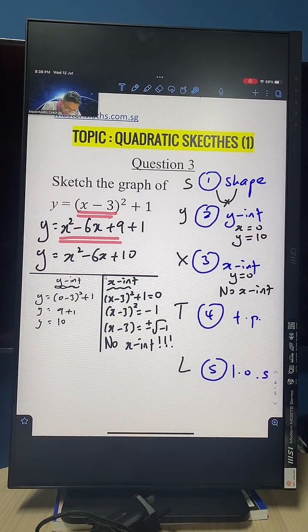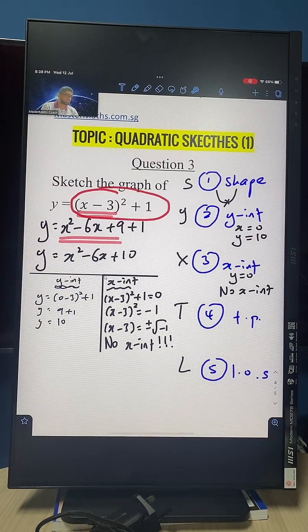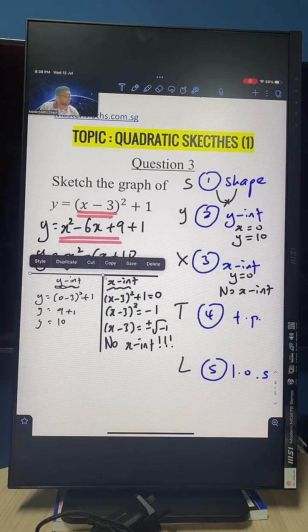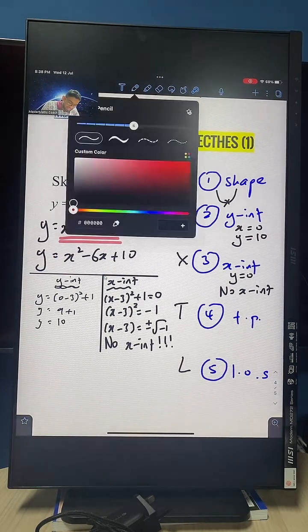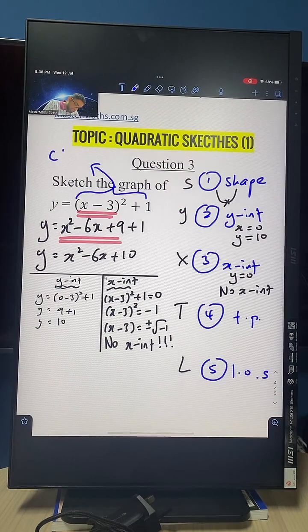Then you got to look at the graph equation itself. This is a completing the square equation, guys. Let me teach you a trick. When you see an equation like this, whereby you have a group squared, and then there's a constant term, this is called the completing the square form.